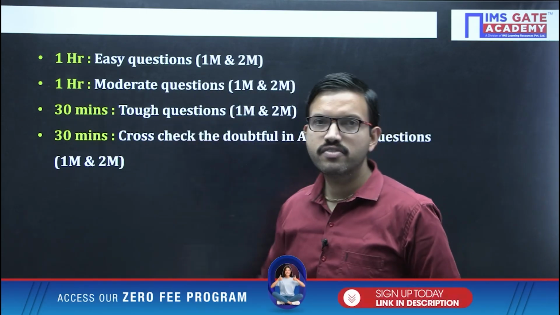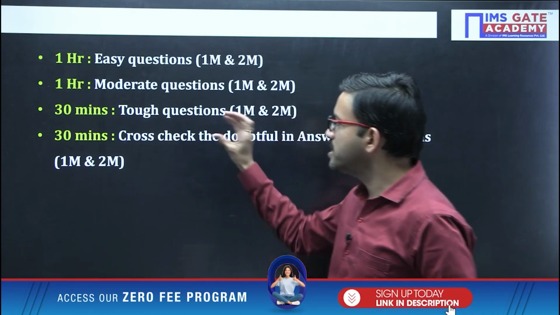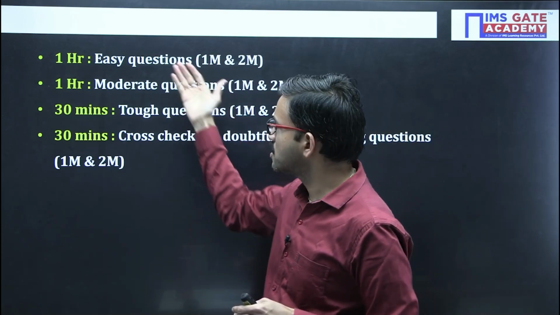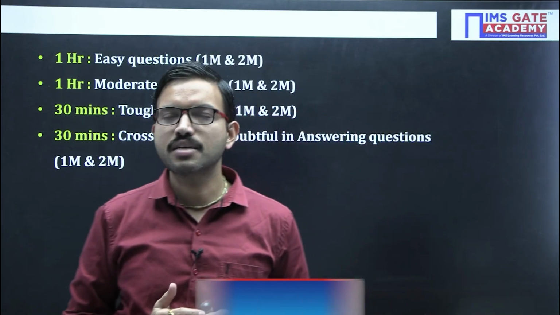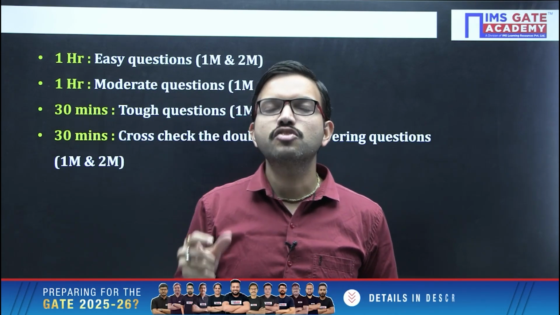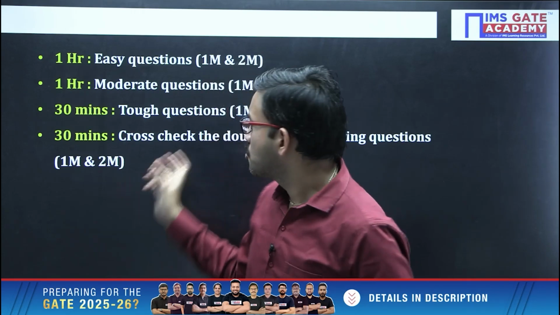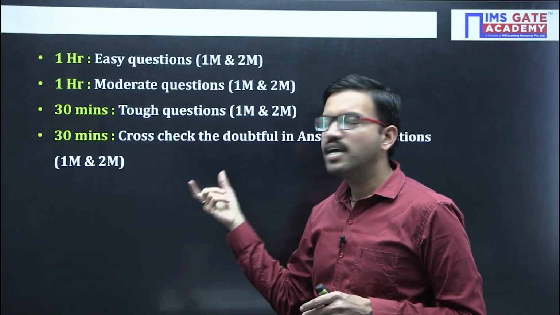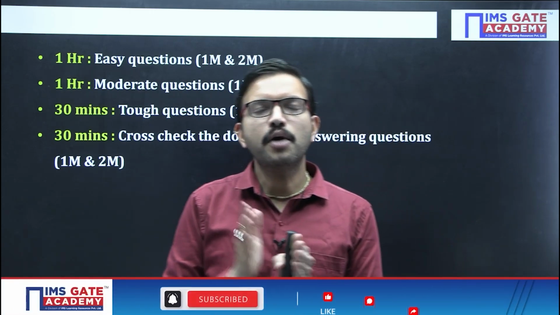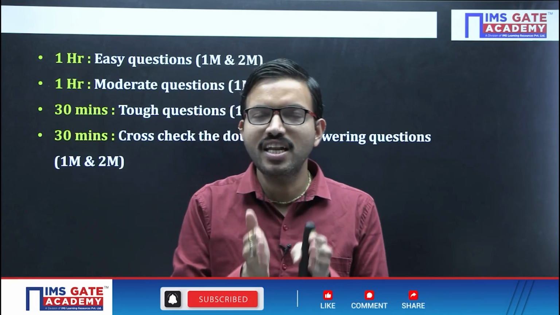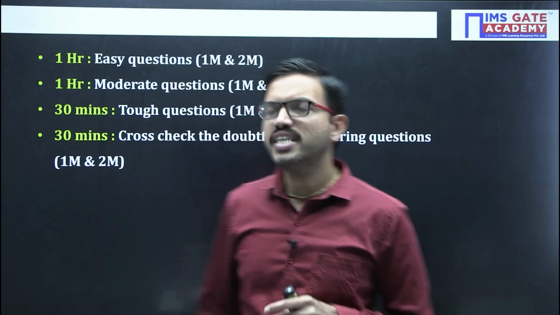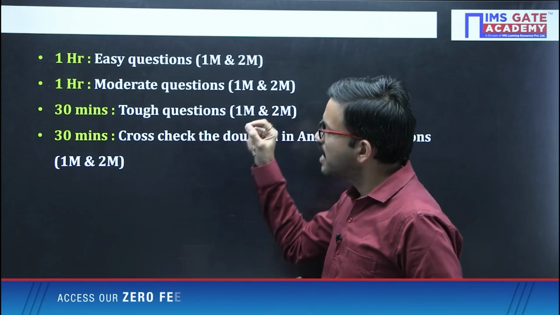Okay, in the last half an hour, either 20 minutes to half an hour, what you can do regarding easy and moderate questions: even though you felt in the first and second round that you could solve them, after solving a particular question, the answer you get may not match the given choices. For those kinds of questions, you can do a cross check. If the question is MCQ, out of 4 choices, you know that 2 options are not correct. Among the leftover choices, you only have the dilemma of whether this one or that one is correct. There, once again you can give it a try, and accordingly you can choose.